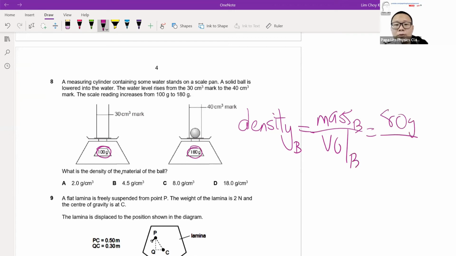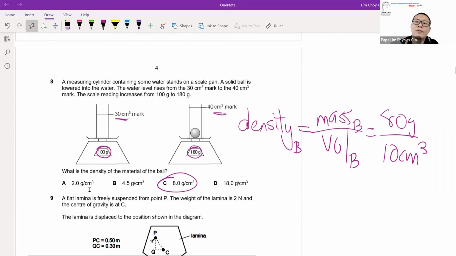Same thing for the volume of the ball. Before I put it in, there's a 30 cm mark. After I place the ball inside, it's a 40 cm mark. So the increment is a 10 cm mark, and that 10 cm increment is the volume of the ball. Straight away, if you do the math, the answer is 8 gram per cm cube. That will be the density of the ball itself. This method that we're using is what we call a displacement method, to identify the mass and the volume of the ball, of unknown shapes, basically, that can sink.